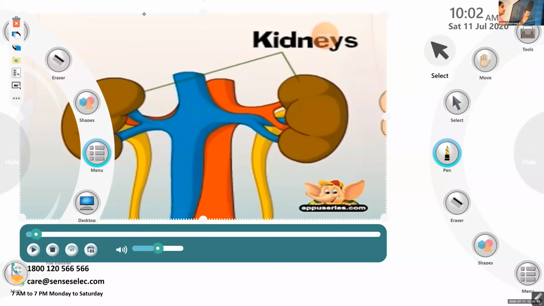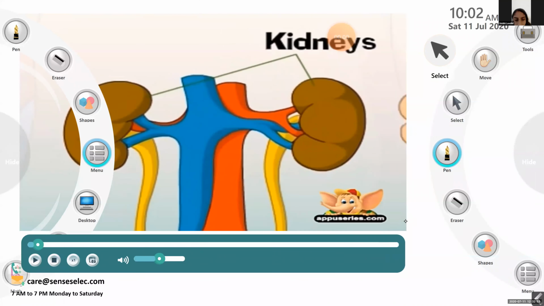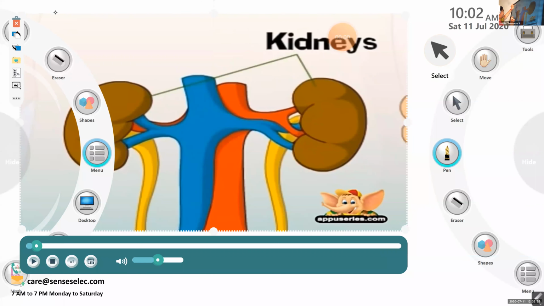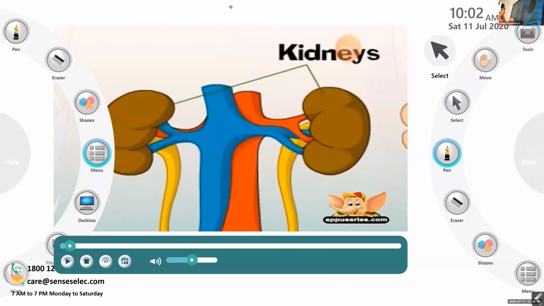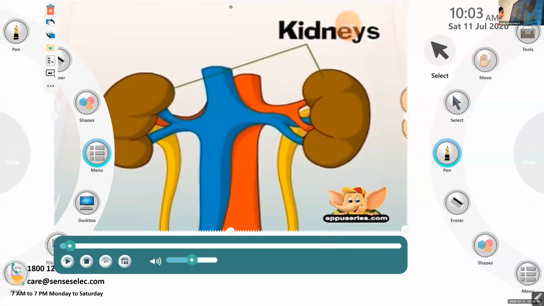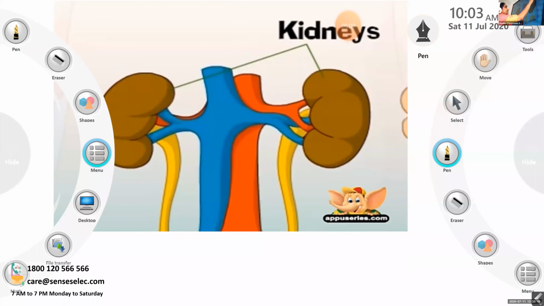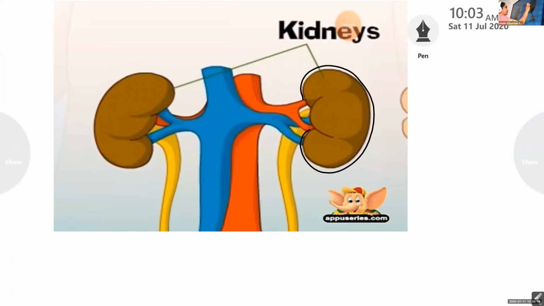Now you can see it. Please wait. At that time, you can see what all things are there. Bloodstream, kidneys. Let me repeat the explanation. Here you can see the bean-shaped organ.